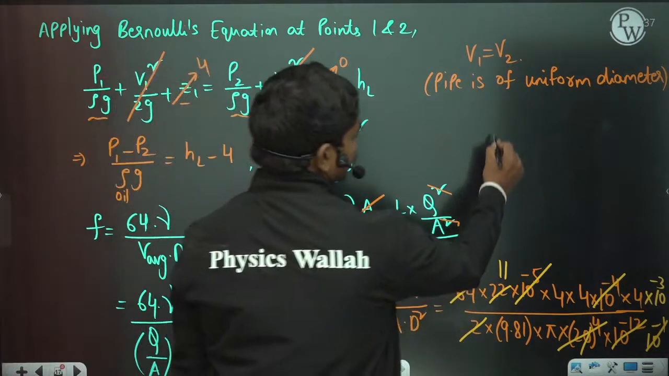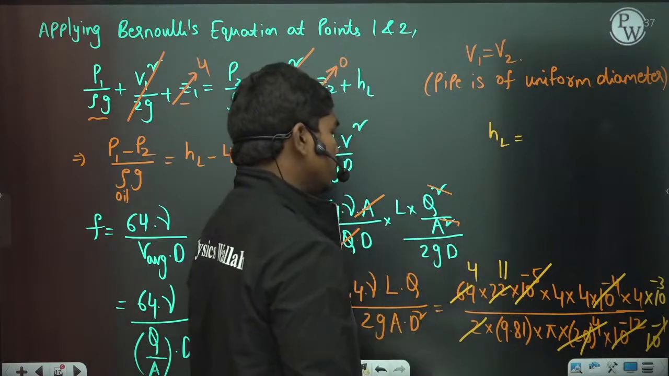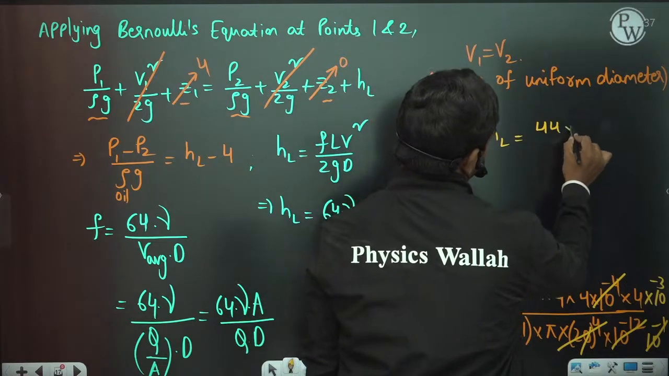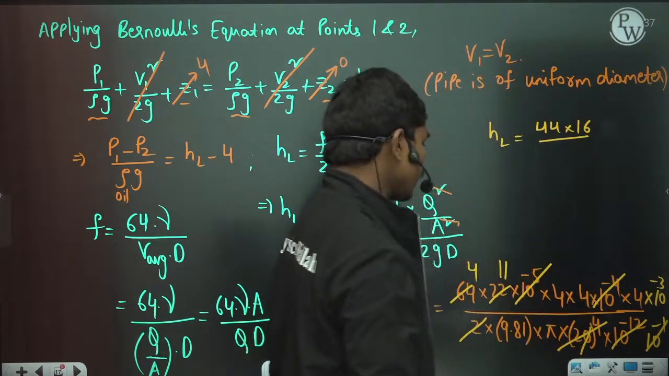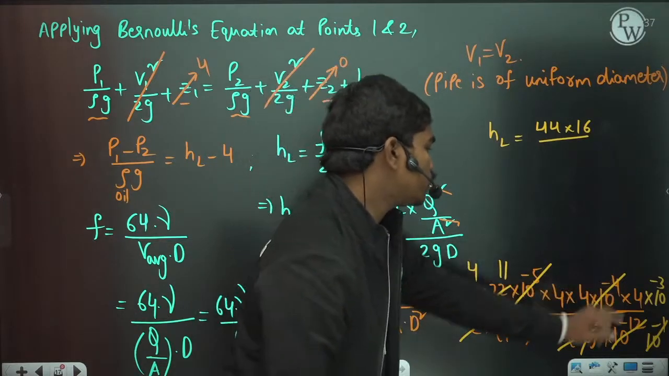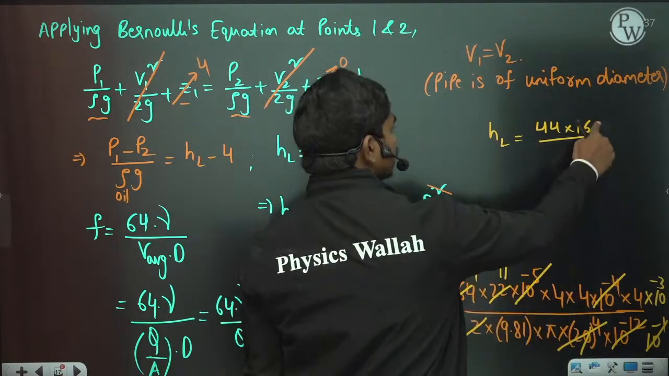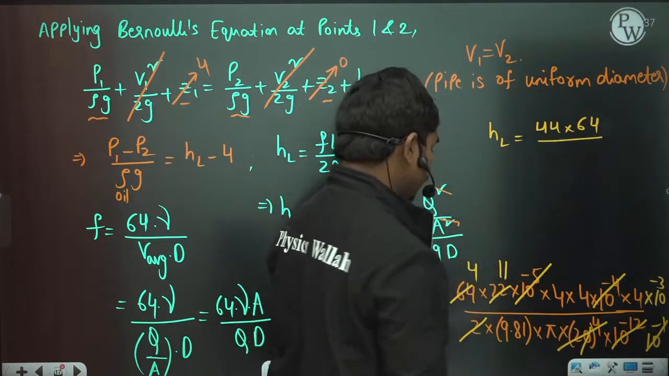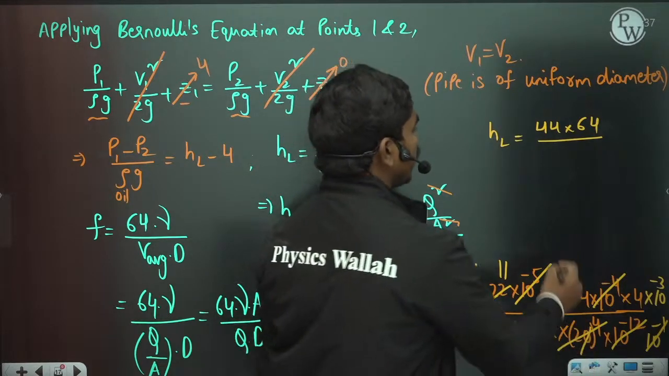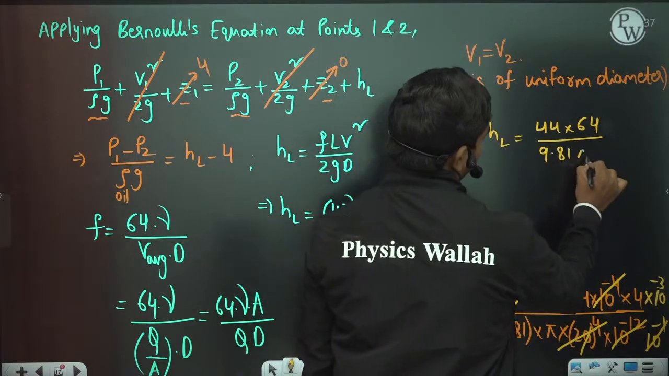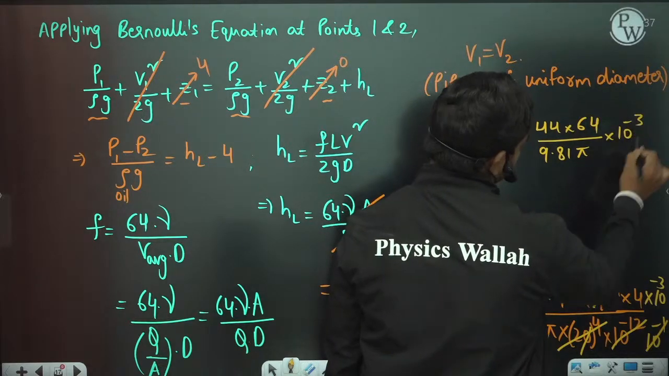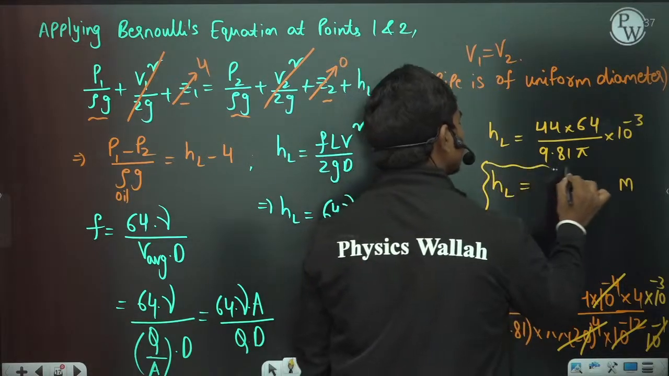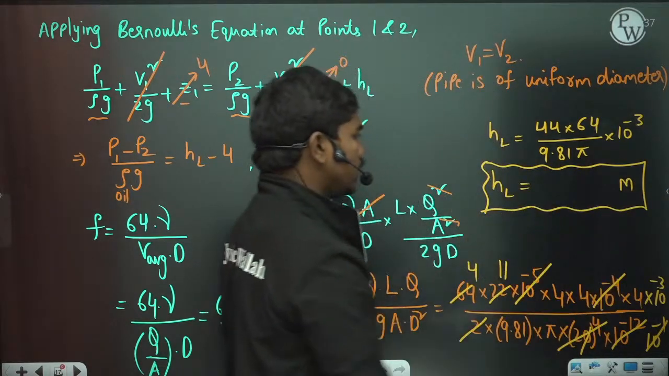HL, if you simplify this result, HL is equal to 4 into 11, 44, 44 into 16 by 44 into 16 and one more 4, so total 64. So 44 into 64, this value divided by 9.81 times pi into 10 to the power minus 3, these many meters. So if you calculate this value HL, then let us see what value we get. HL is equal to dash meter.